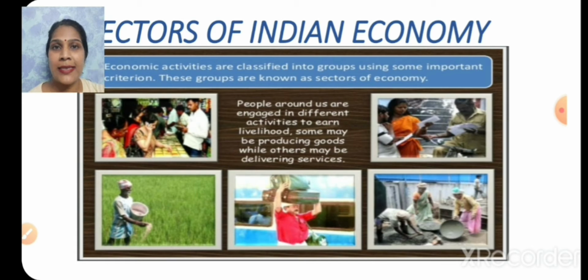Now we will discuss how we can classify these economic activities. These economic activities are classified into groups using some important criteria. We will discuss in this chapter on which basis these sectors are classified, how they are interdependent on each other, and how things change. These groups are known as the sectors of the Indian economy. So let's start with the chapter.